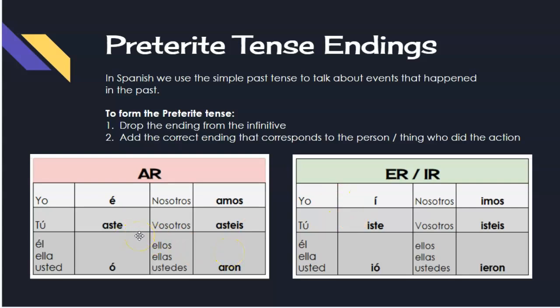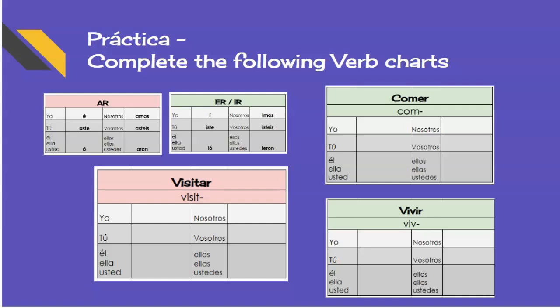That hand to brain connection, that motor activity, really does write it in your brain. So write these endings down somewhere so that when you are working on your activities in your workbook pages and any other activities or games that we're playing, you can see them and you don't have to switch back and forth between Notability. So if you're using Notability for your notes, which is awesome, I like that, but please also have a place where these are written down separately and you can use them.